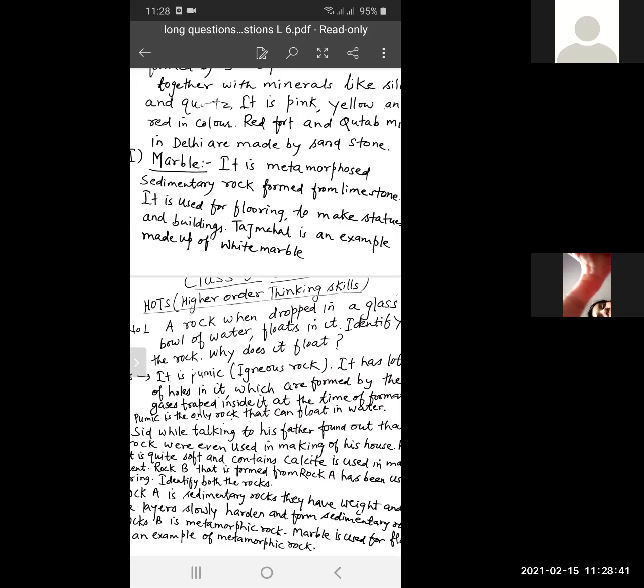So pumice is the only rock that can float in the water.